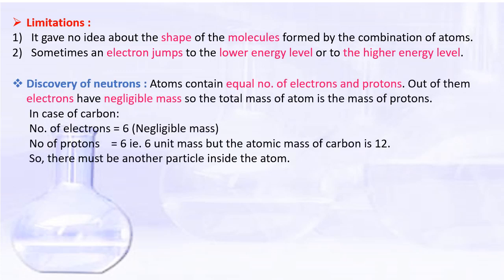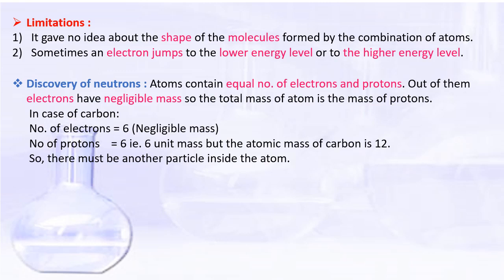So students, that was the discovery of the electron and proton, and the models of Thomson and Rutherford. Let us move to the discovery of neutrons. Atoms contain an equal number of electrons and protons. If an atom contains 5 electrons, then it will contain 5 protons. Out of them, electrons have negligible mass. So the total mass of the atom is the mass of protons only.